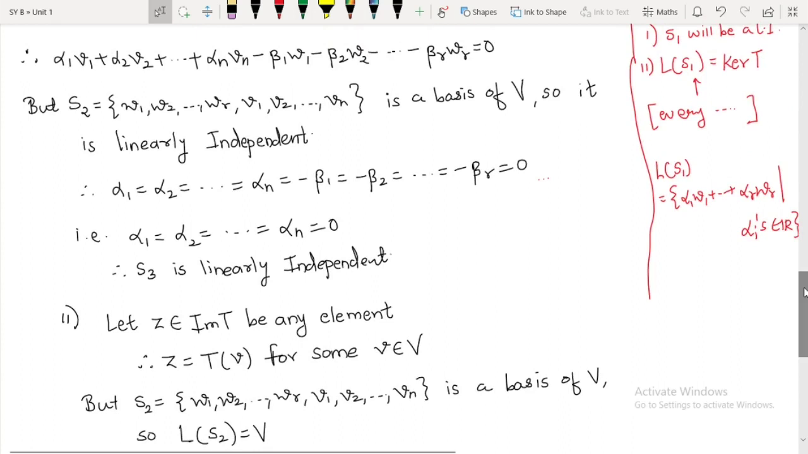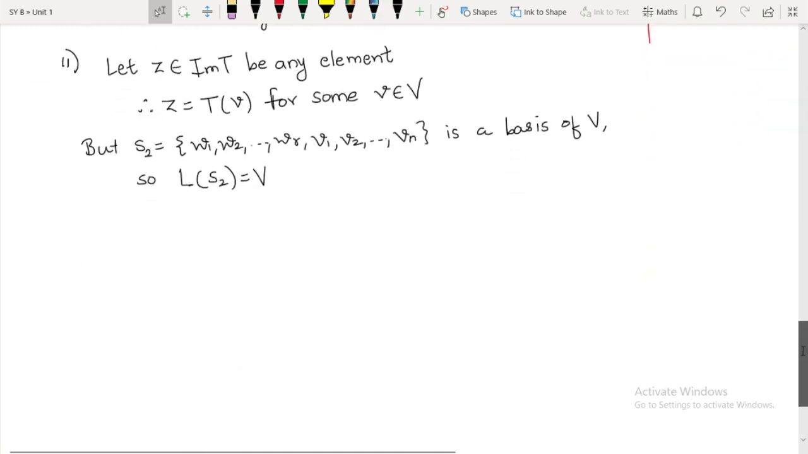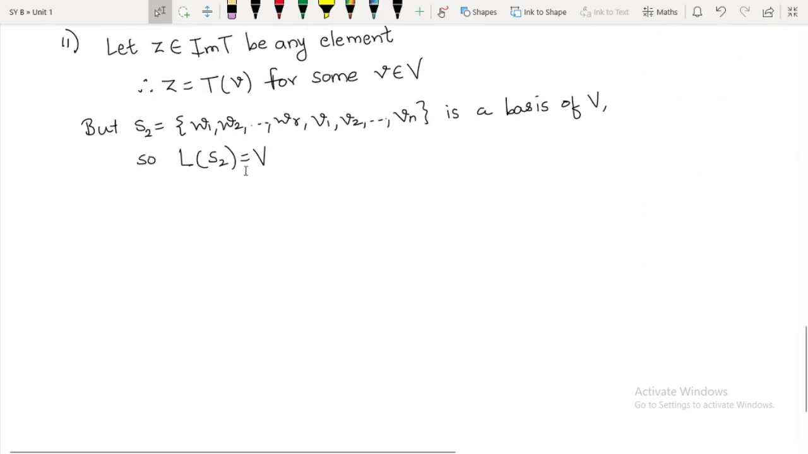Before this, over here we used the fact that this set is linearly independent as it is a basis. Now we are going to use the second condition of a basis, that is, the linear span of S2 is equal to V. Now see, we already have one element of V, and this is small v. Since this small v belongs to V, according to the second condition every element of V can be expressed as a linear combination of elements of S2.